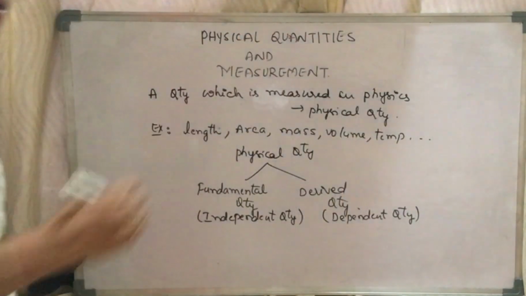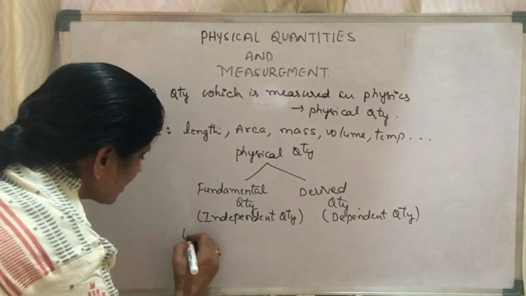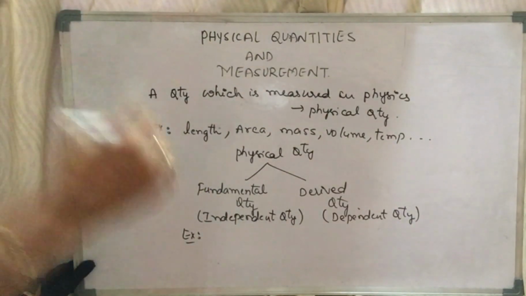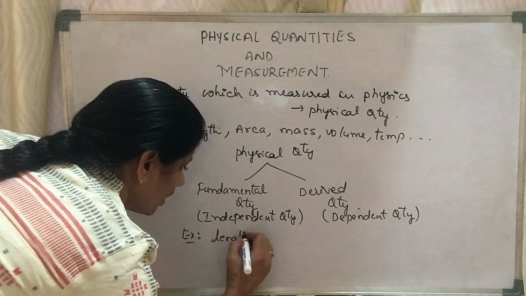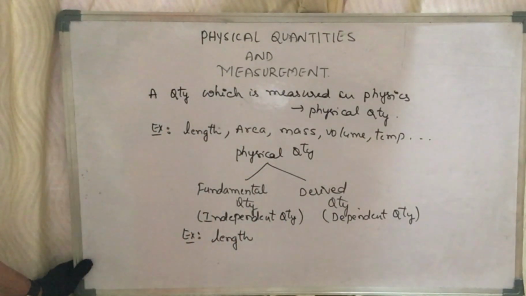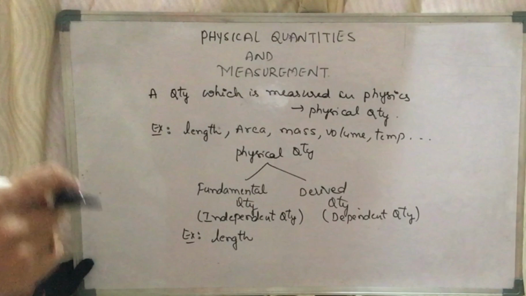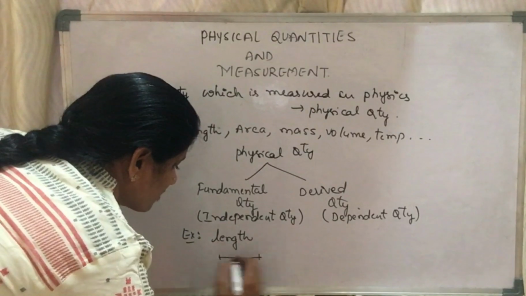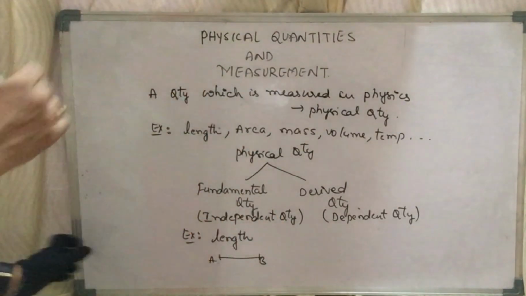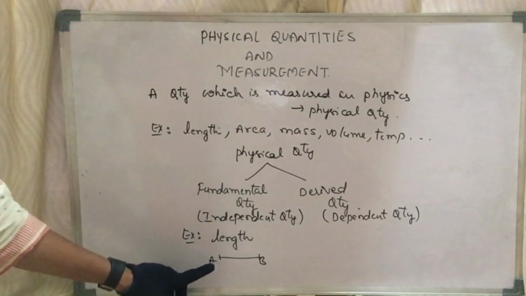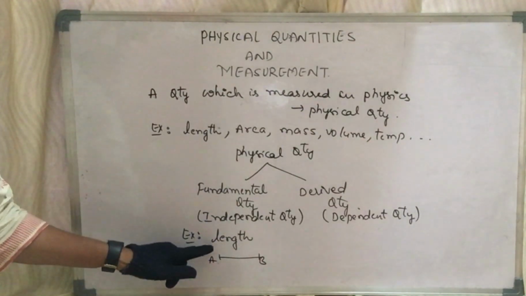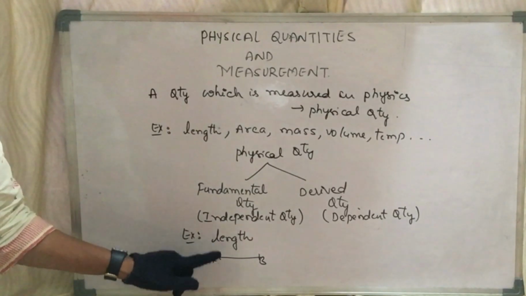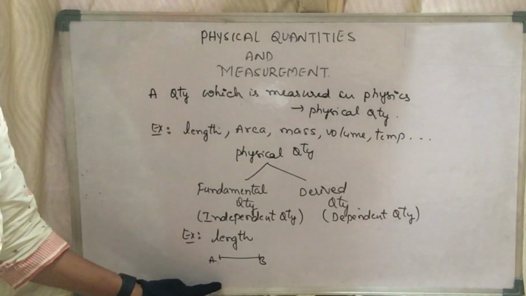Let me explain you more clearly with an example. Length of an object. To measure the length of an object, we directly go with a device and measure it. We do not depend upon any other physical quantity. For example, if you want to measure the distance between 2 points, you will take the help of a ruler and you will directly measure the length. It does not depend upon any other physical quantity.